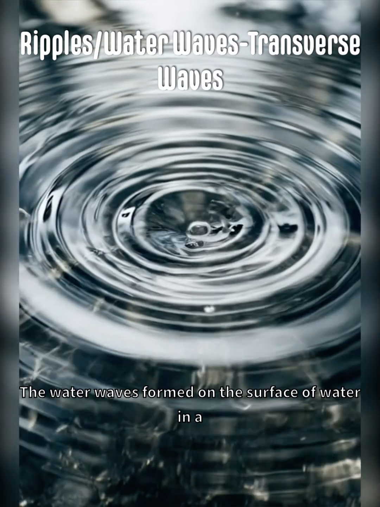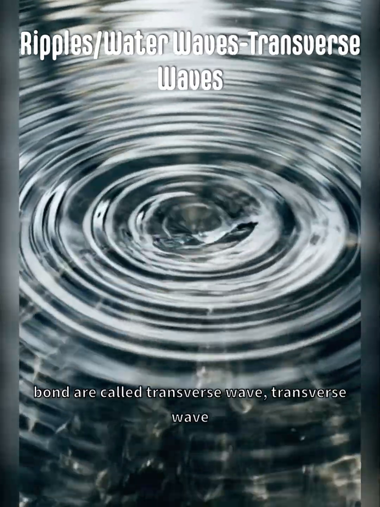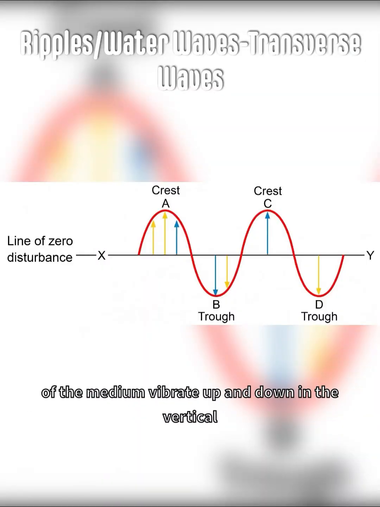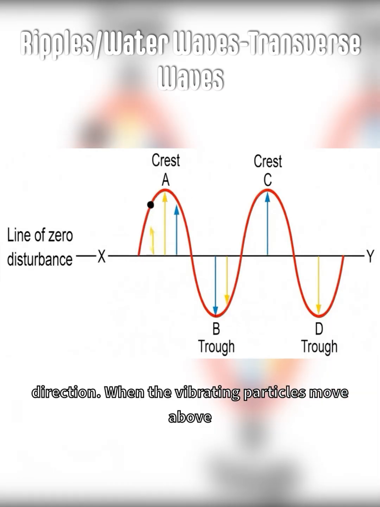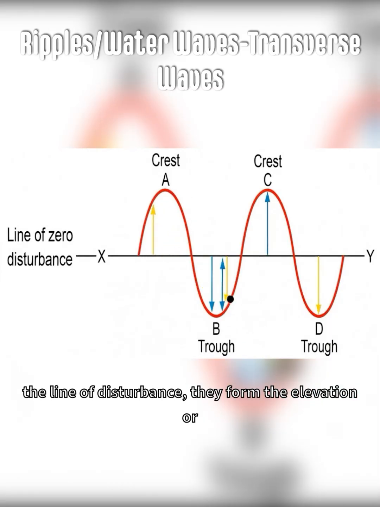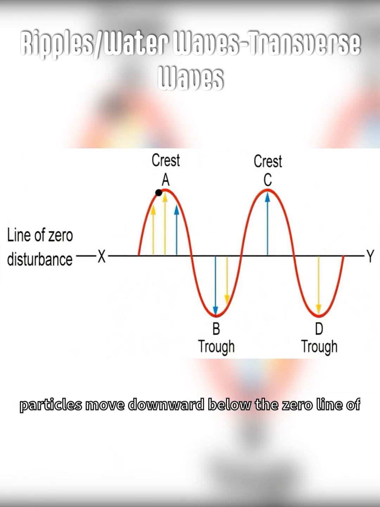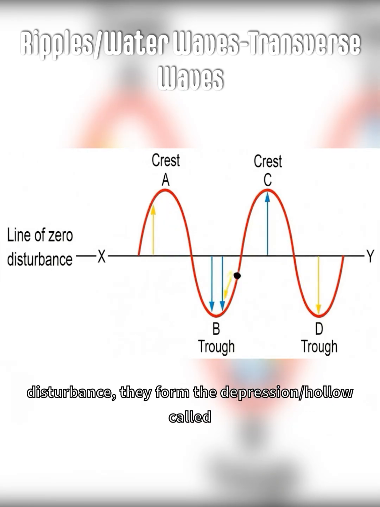The water waves formed on the surface of water in a pond are called transverse waves. Transverse waves travel horizontally in a medium. The particles of the medium vibrate up and down in the vertical direction. When the vibrating particles move upward above the zero line of disturbance, they form the elevation or hump, which is called a crest. And when the vibrating particles move downward below the zero line of disturbance, they form the depression or hollow